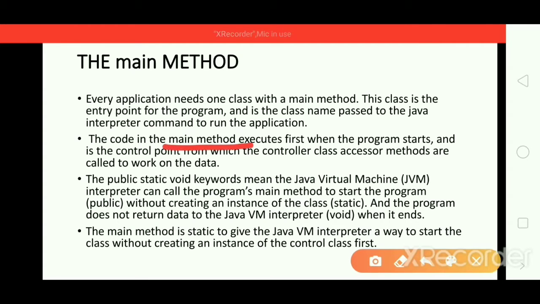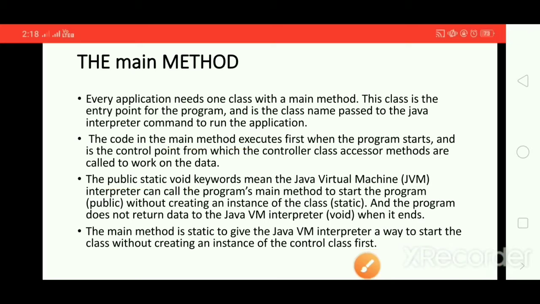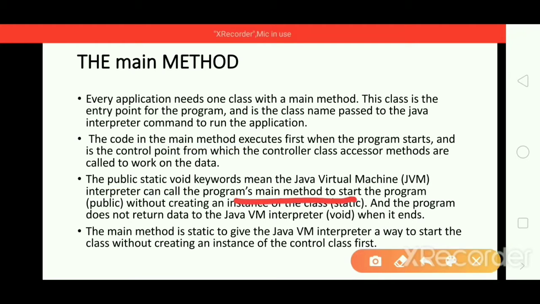The public static void keywords mean the Java virtual machine, that is the JVM interpreter, can call the program's main method to start the program. It calls your Java virtual machine's interpreter to start your program. And how? Without creating an instance of the class. That is what the static keyword indicates. Without creating an instance of the class, it calls the program's main method.